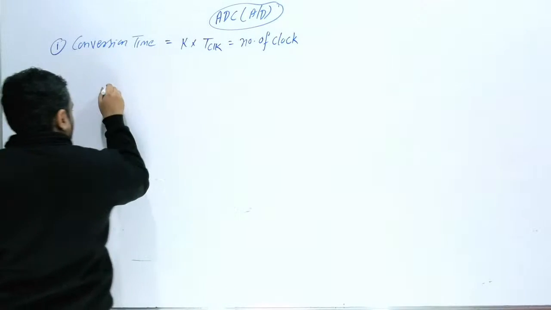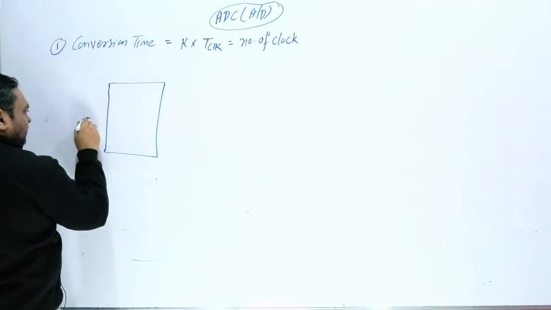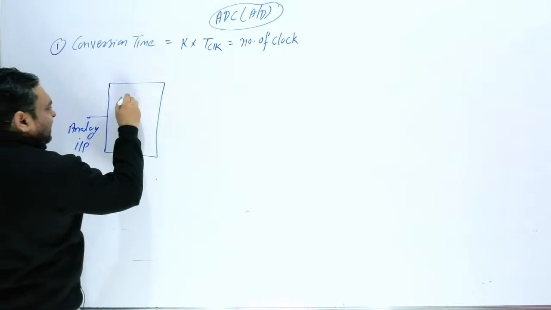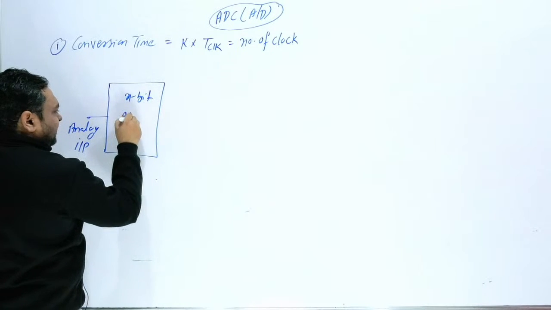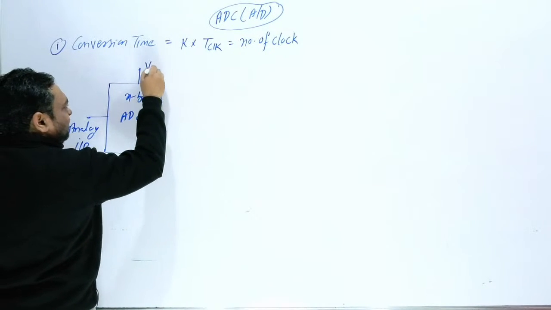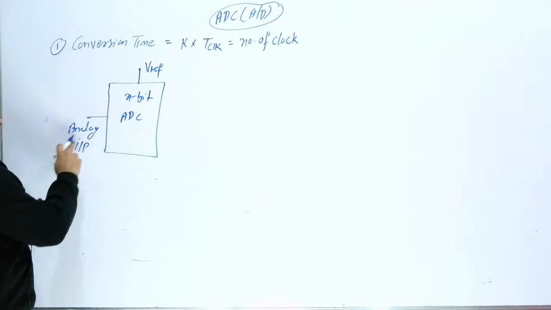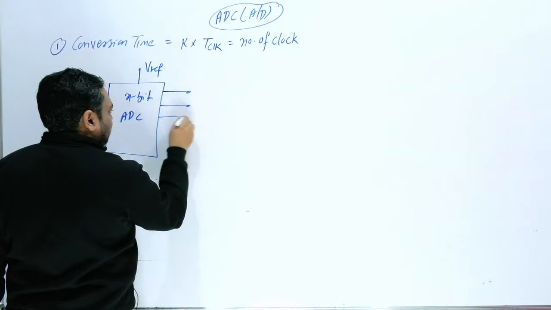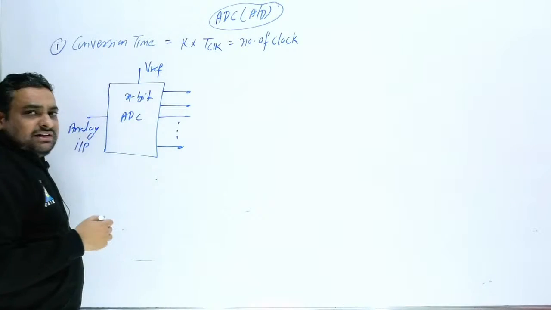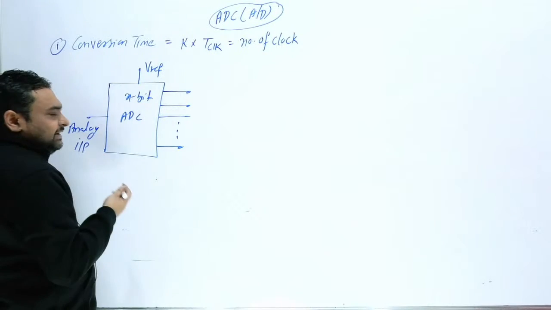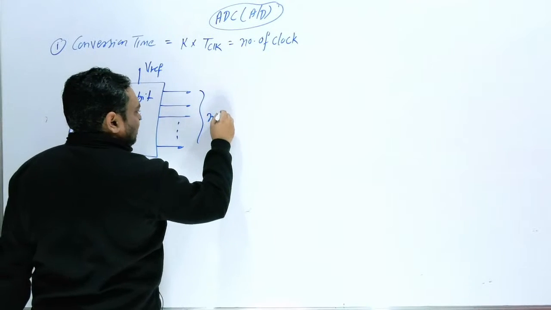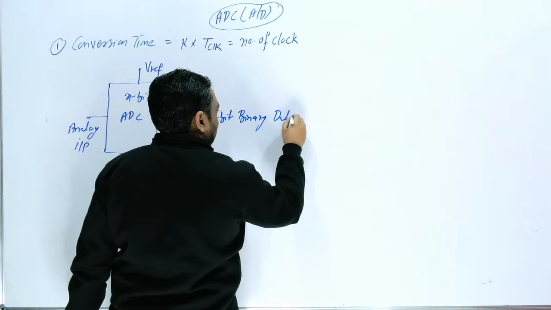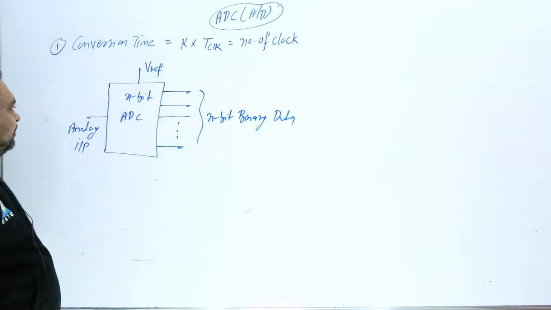What should be your block diagram? Your input will be an analog input, and I can say this is an n bit ADC. You can again consider V reference, and for maximum voltage you will get your output 11111. If this is an n bit ADC, here you will get a total of n bit binary data. So this is an n bit analog to digital converter.